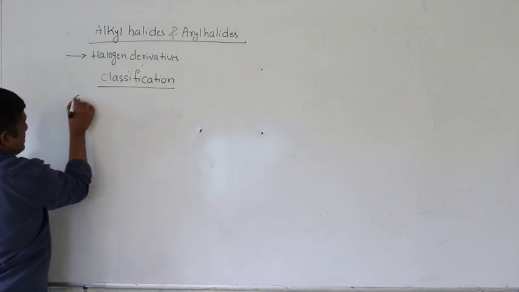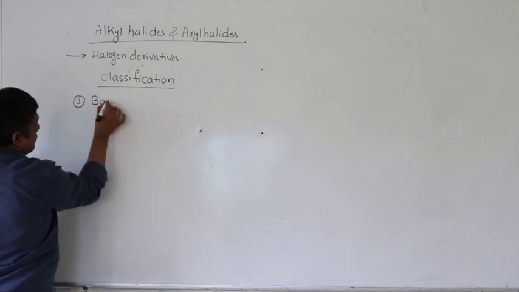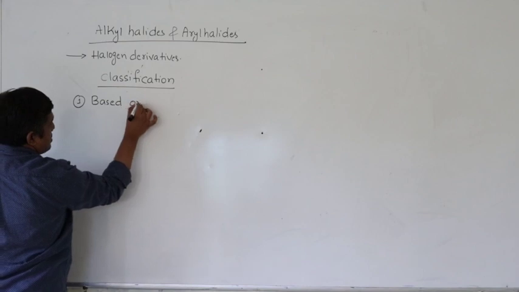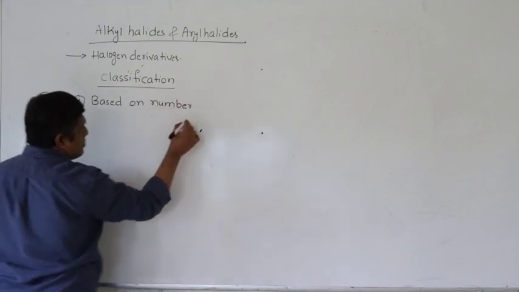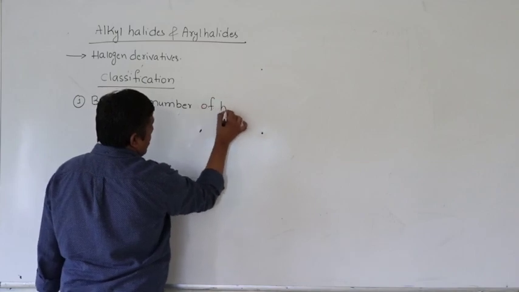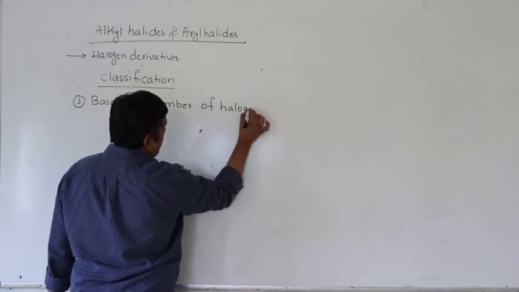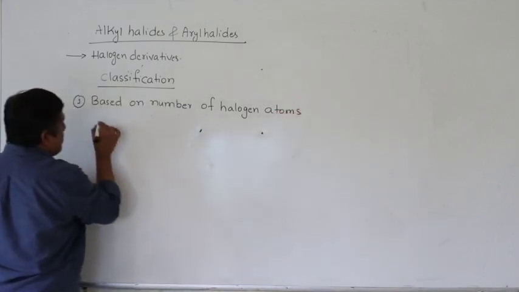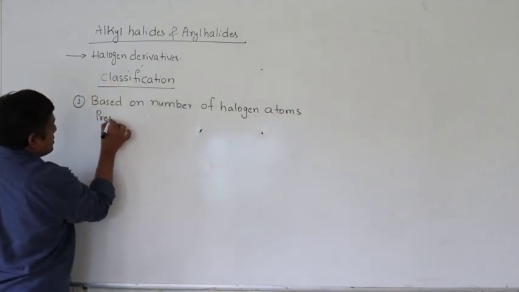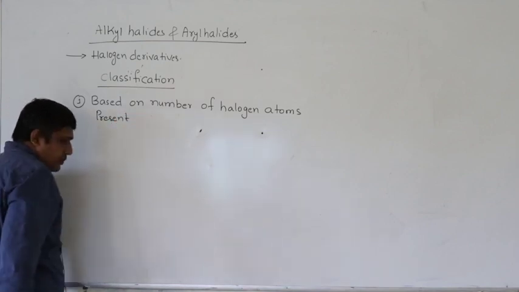The first one is based on the number of halogen atoms present.